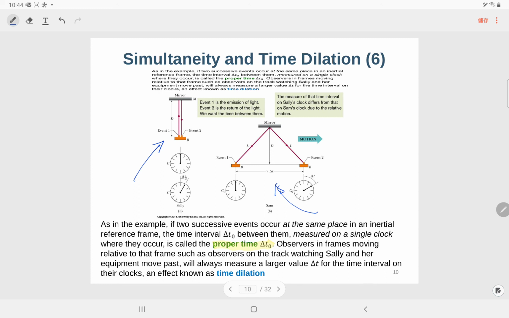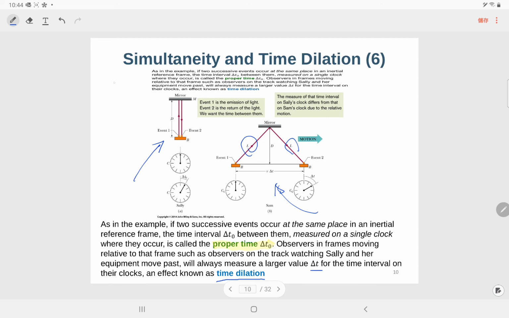It is called time dilation. 时间膨胀了。So an observer in a frame moving relative to the frame, such as an observer on the track watching a steady one, will always measure a larger value, delta t. So delta t should be larger because it moves a longer distance.